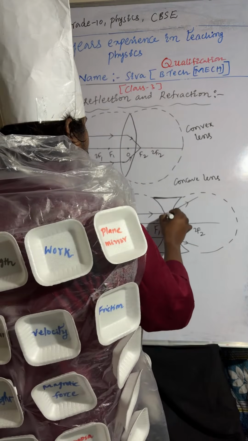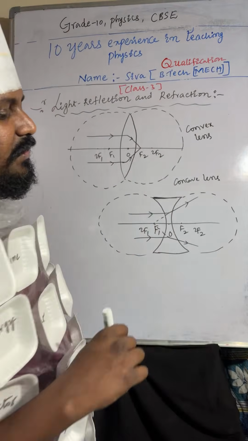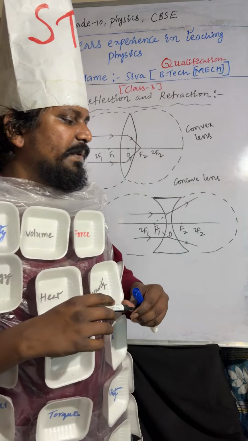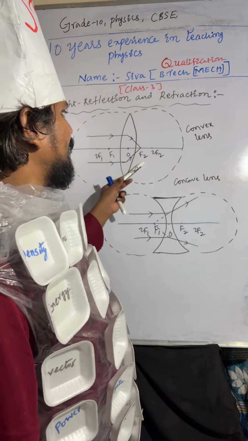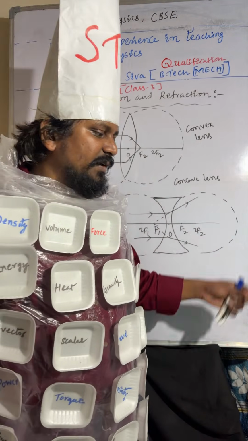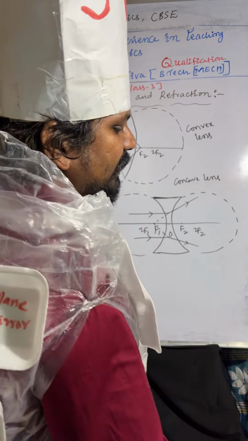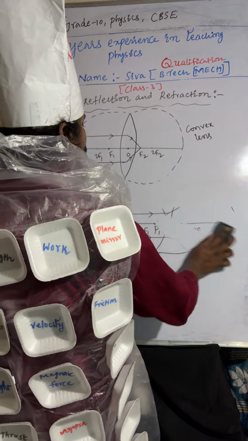If we extend them, those light rays will meet at the focus. Understood or not? I hope it is very clear. So convex lens is a converging lens and concave lens is a diverging lens. Now we'll discuss ray rules.